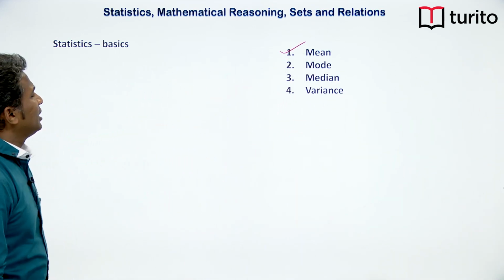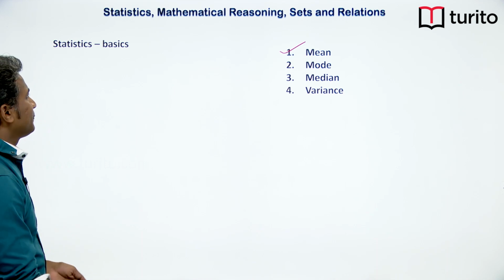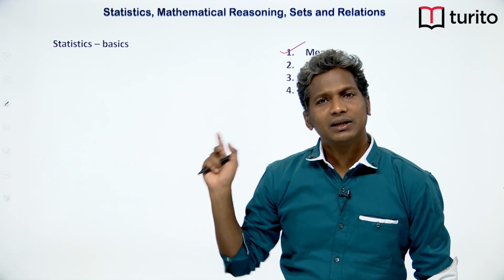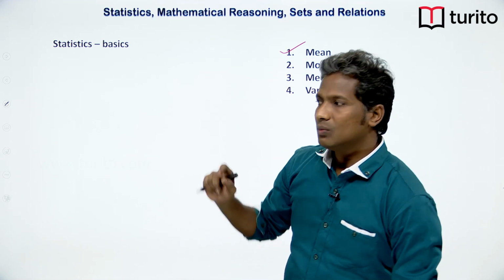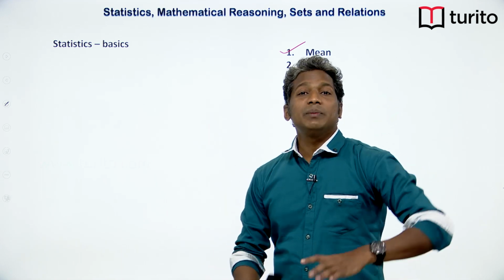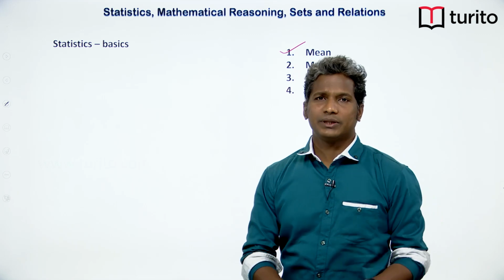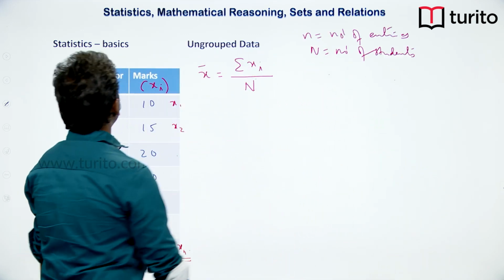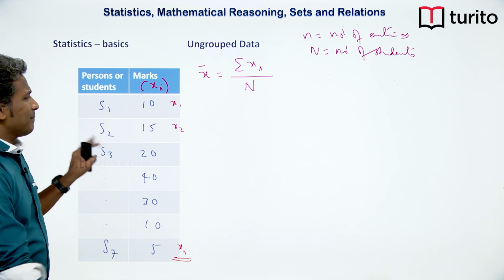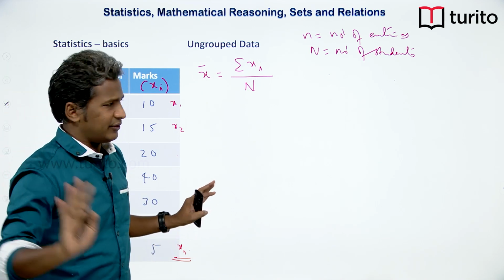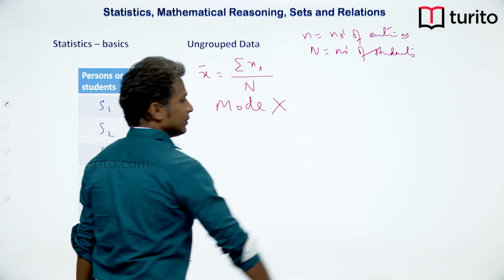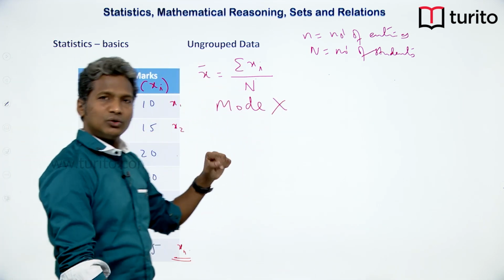Now let us look at what is mode. Mode is the reading, that means here marks are the readings. Mode is the reading which is repeated the most number of times, which is maximum scored. For example, if we go for the ungrouped data here, for this data mode is not defined. So for this there is no mode. Mode is defined only for the group data.